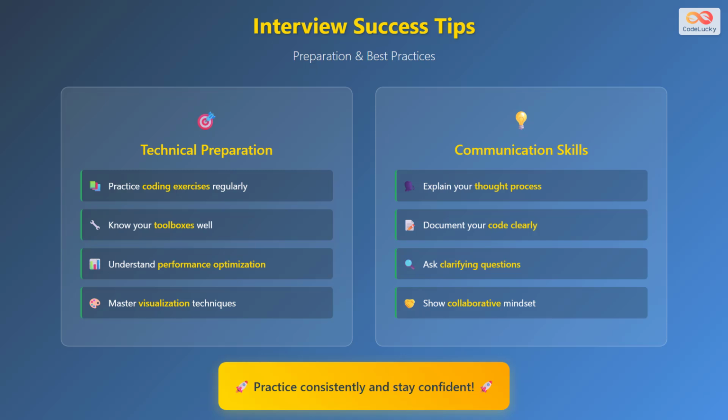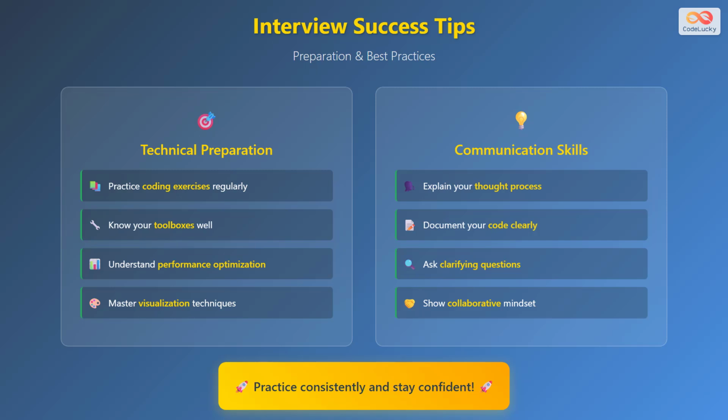Success in MATLAB interviews requires both technical preparation and effective communication skills. For technical preparation, practice coding exercises regularly to maintain fluency with MATLAB syntax and functions. Develop deep knowledge of relevant toolboxes for your target role. Understand performance optimization techniques like vectorization and memory management. And master MATLAB's powerful visualization capabilities for presenting results clearly.